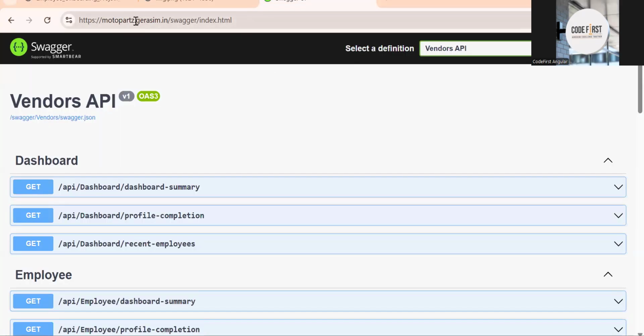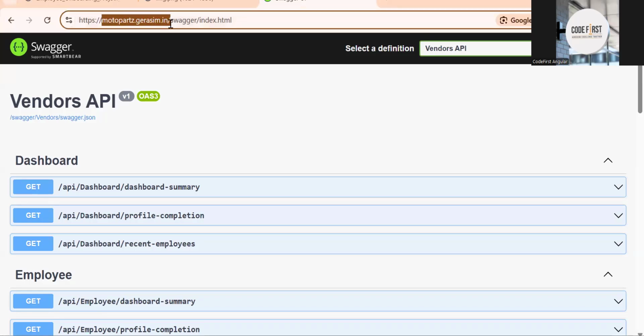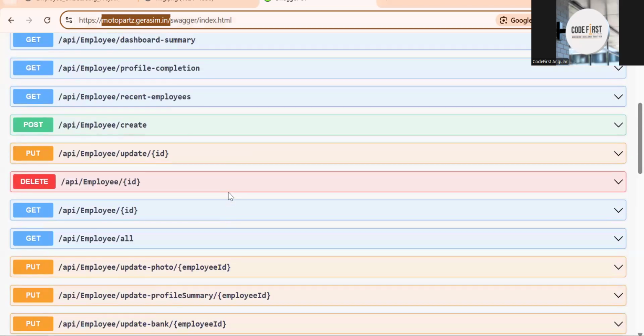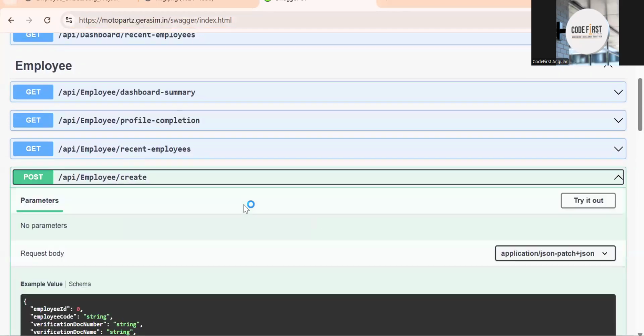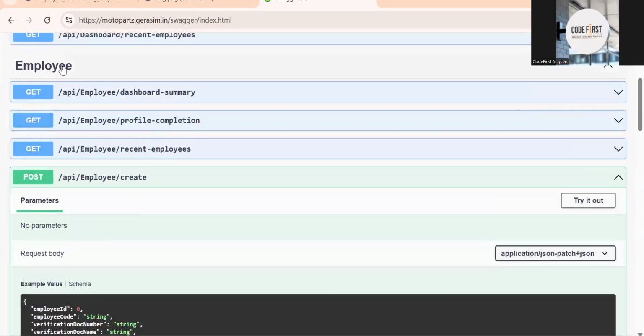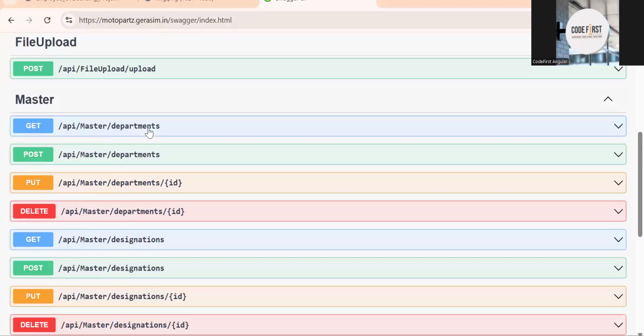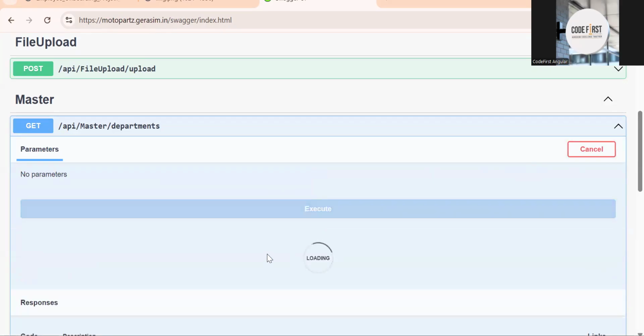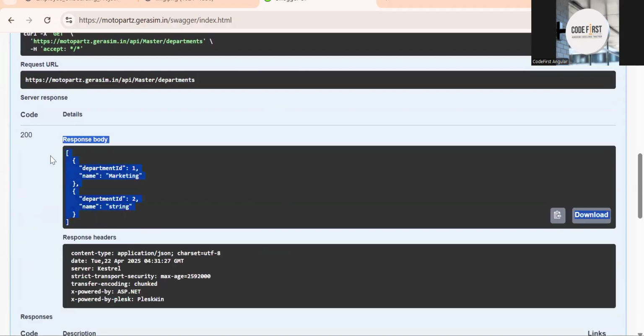The API will be hosted. You can use it from motoparts api.zerastim.in. Here you can see all the APIs, whatever you are going to need. If you see the employee object, create, see over here, where it is department. Department and designation, you can see it is ID, meaning these are foreign keys. And here you are going to get all the departments from the department master. So you have a master API over here. Whatever data you get from the department, let me show it also. See, department, you will get it over here.